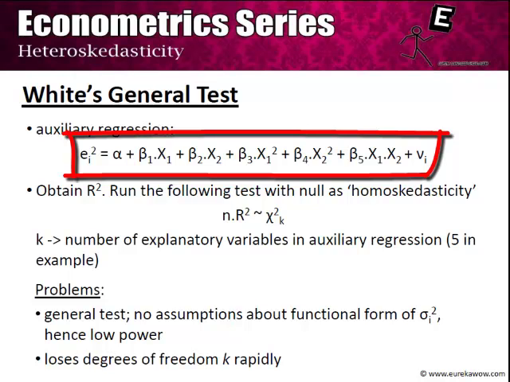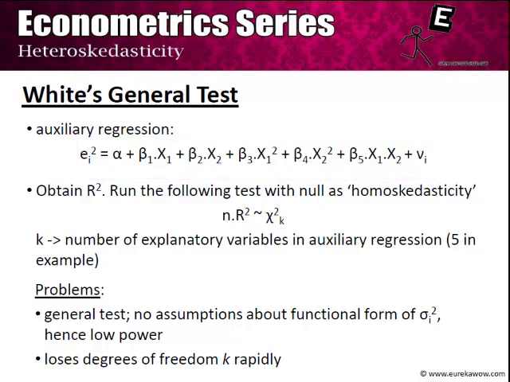If we want, we can even take the cubes or the higher powers of the independent variables, but as we increase the number of independent variables in the auxiliary regression, we are quickly losing our degrees of freedom, which can create problems as we will see shortly.